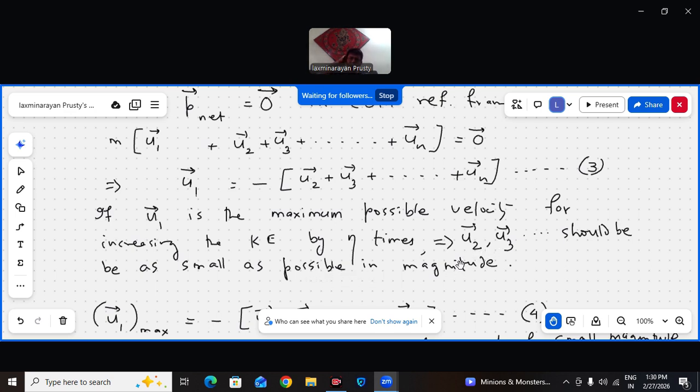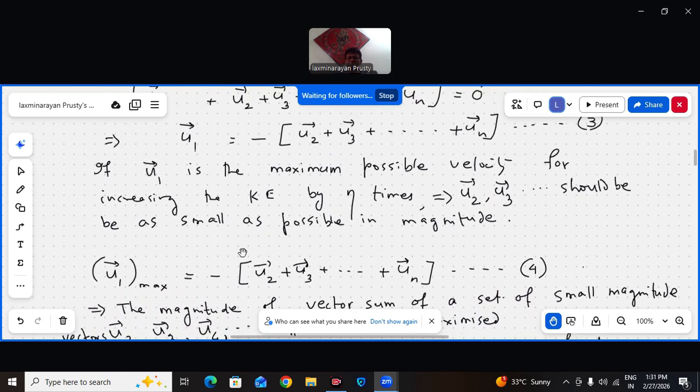Yes or no? The maximum possible velocity. And kinetic energy is a fixed value now, eta into initial kinetic energy. So this half m U1 square gets maximized. Then other velocities should be as small as possible, should be less. Okay.